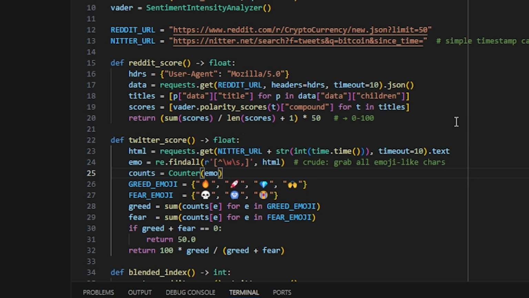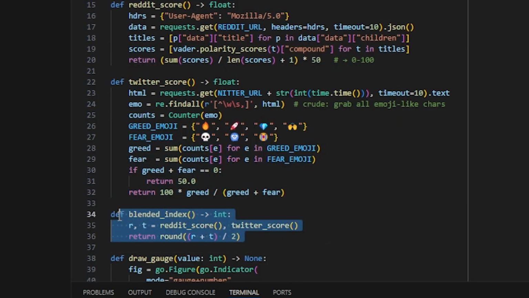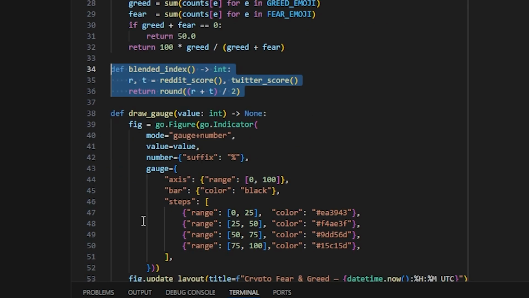Step 2. Score the sentiment. For Reddit headlines, we'll pipe each one into NLTK's VADER analyzer, great for short, slang-heavy text. VADER returns a compound score from -1 to +1. We'll convert that to a 0 to 100 scale with a quick lambda, value times 50 plus 50. For Twitter, we'll use a dumb but shockingly effective heuristic: count bullish emojis as greed, count bearish emojis as fear. Take the ratio, normalize to 100, and average it with the Reddit score. Boom, your blended fear and greed number.